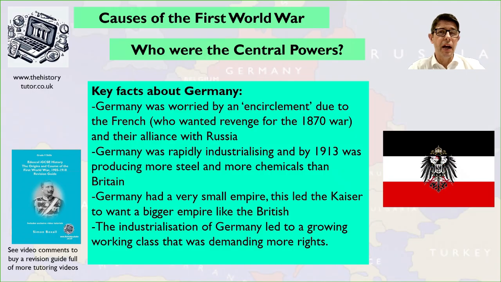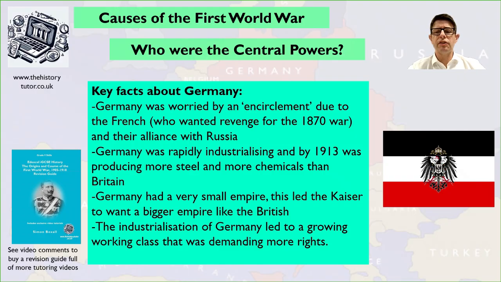However, Germany had a very small empire. Germany had missed out on the carving up of Africa and other places because Germany didn't exist before 1870. So the Kaiser wanted more empire, and he started to push for it. He wanted what was called his place in the sun. He wanted a world policy and empire. More of that in the Kaiser's foreign policy videos.